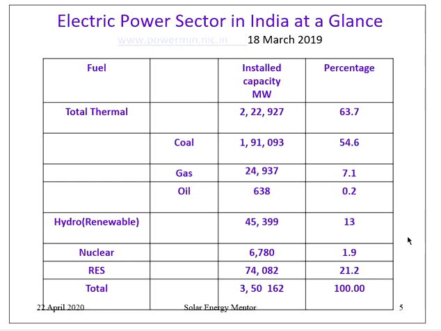Then 13% contribution is of hydro power plants. 1.9% of electricity is produced by nuclear power plants. 21.2% of electricity is produced by renewable energy sources. In this, the contribution of wind is major, is predominant.